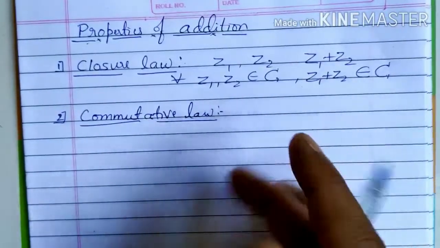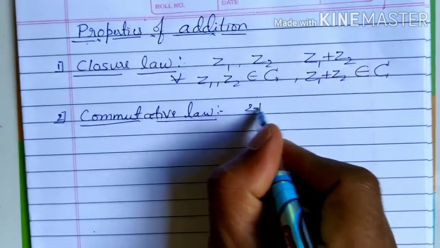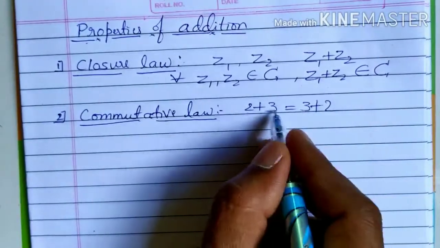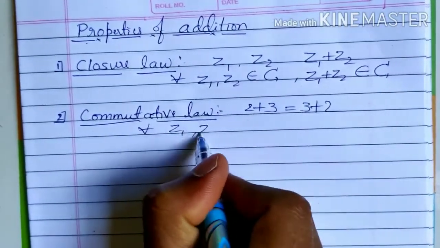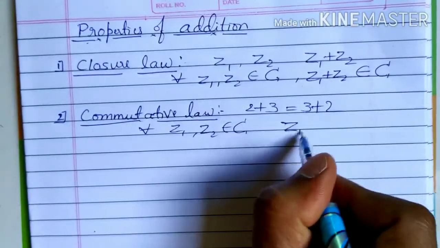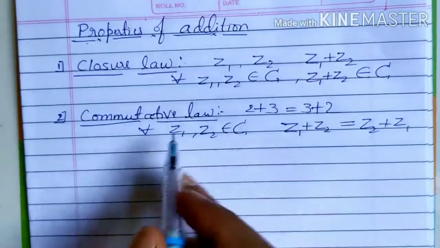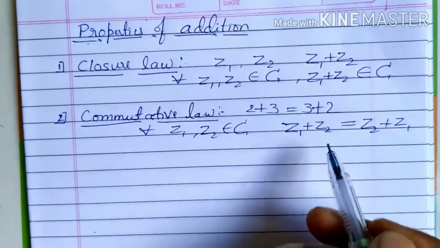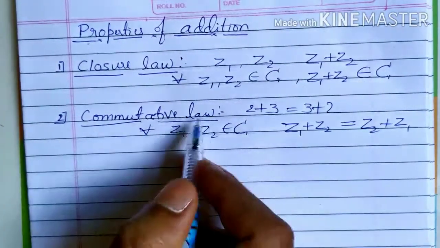Commutative law. You have come across commutative law for the set of real numbers, right? It is like 2 plus 3 is the same as 3 plus 2. So that is called commutative law, reversing the numbers. For all z1, z2 belongs to C, if you consider any two complex numbers, then z1 plus z2 is the same as z2 plus z1. If you consider any particular example, then it is true for any particular complex number. So that is about commutative law.